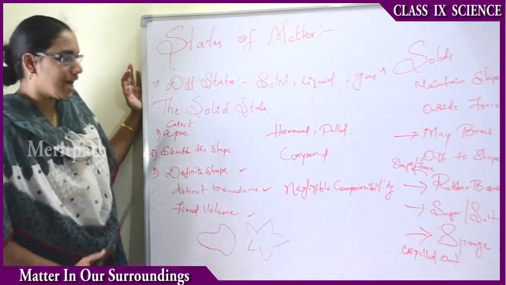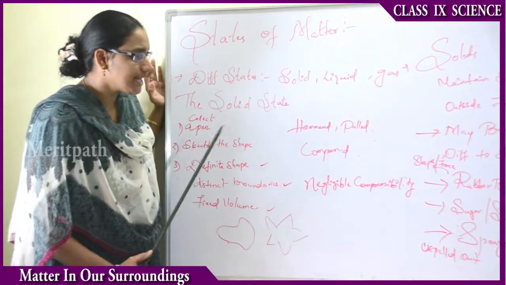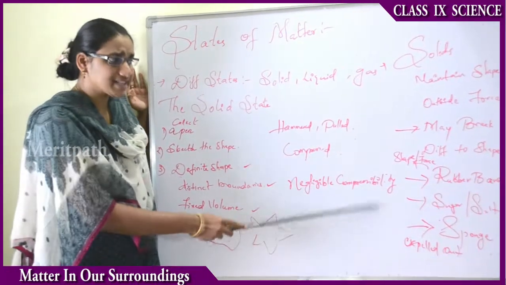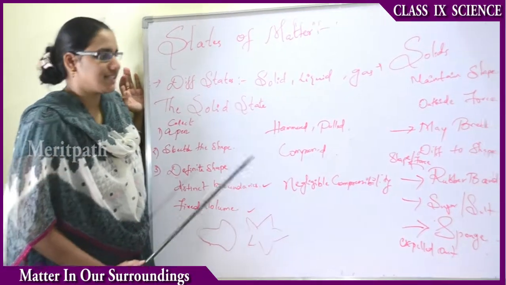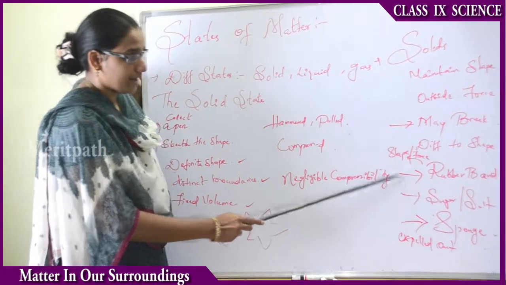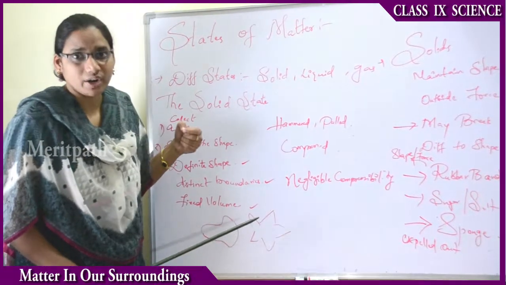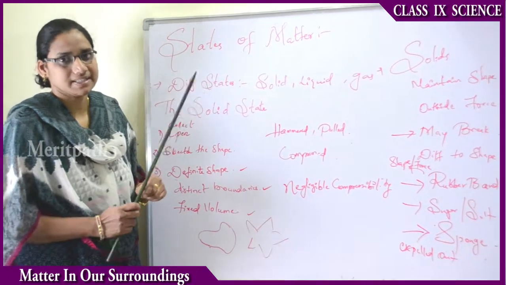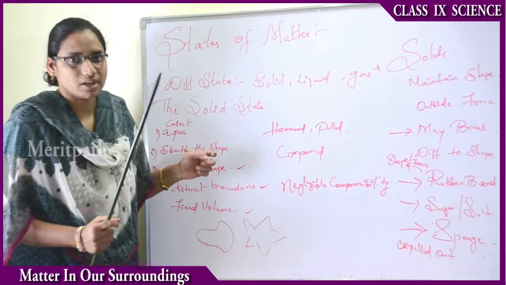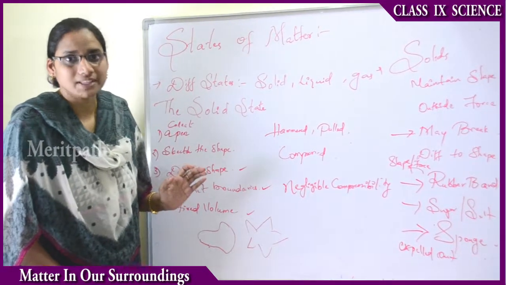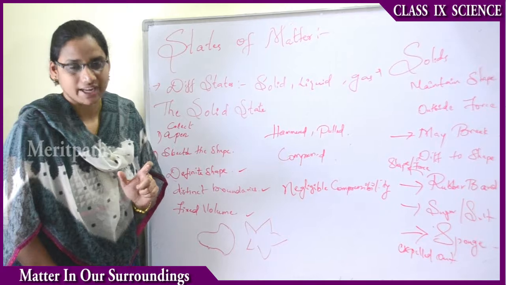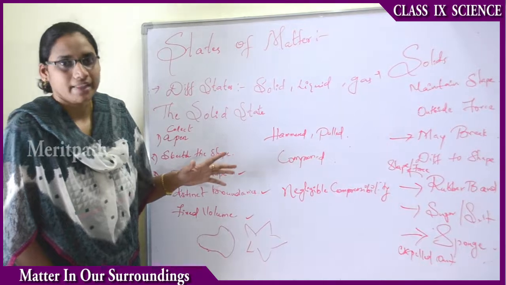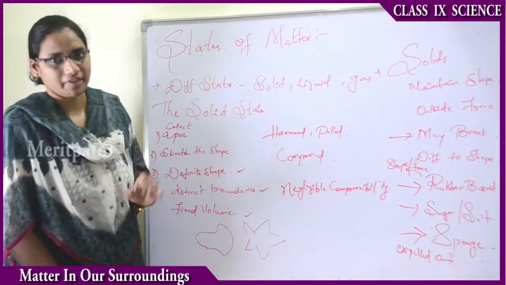Now, another example: let us take a rubber band, sugar or salt, or a sponge. Are these three solid matters? Let us see. Suppose we take a rubber band. When we give a force on it and stretch it, it changes into some other shape, right? When we suppress that external force, it comes back to its normal position. When we give extra force, it tries to break up. That is the elasticity property of a rubber band.